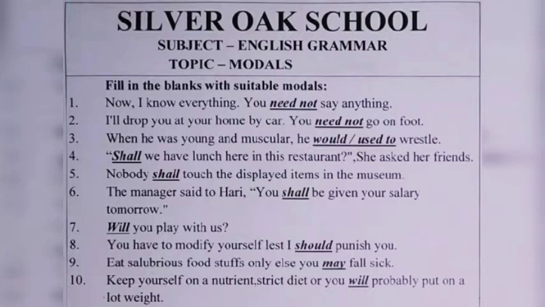Now the 10th sentence is, keep yourself on a nutrient strict diet or you will probably put on a lot of weight. After the use of the word or in the sense of otherwise in a sentence, we use will. So here or is there in this sentence, so we have used here will.